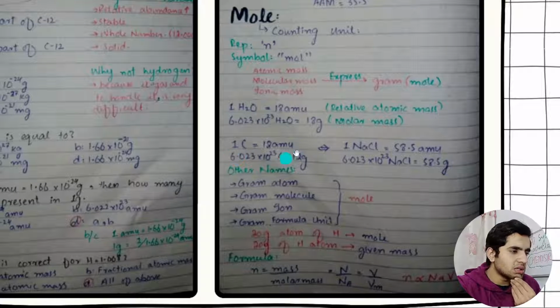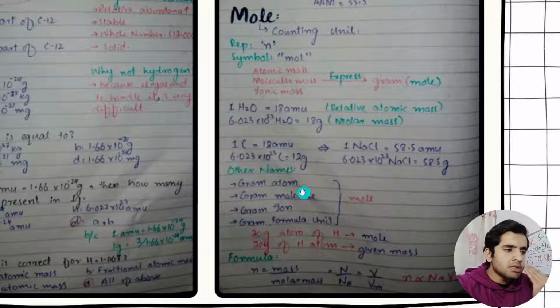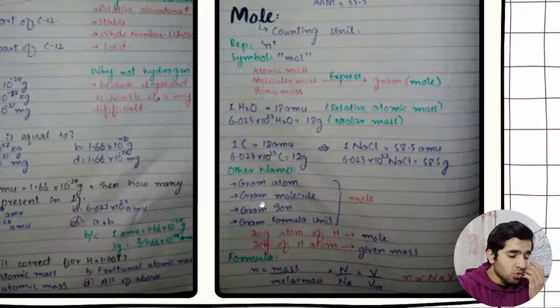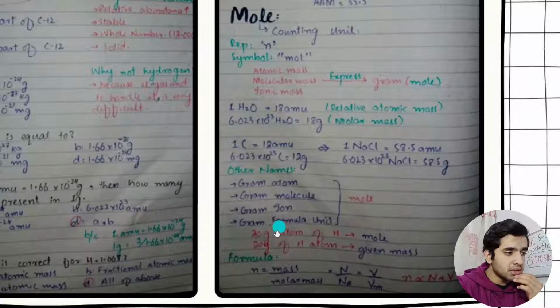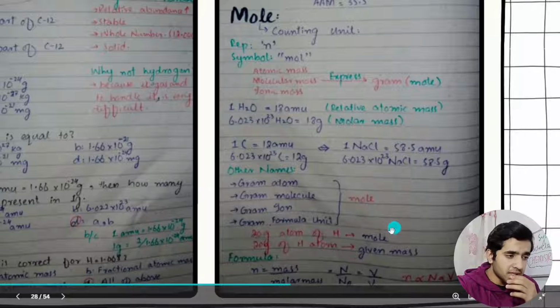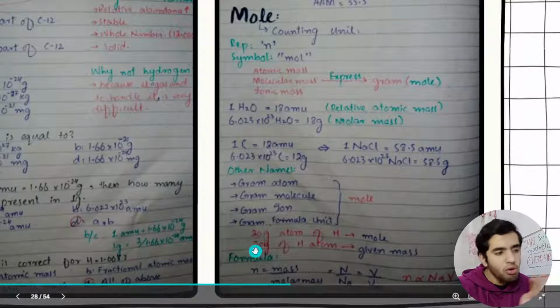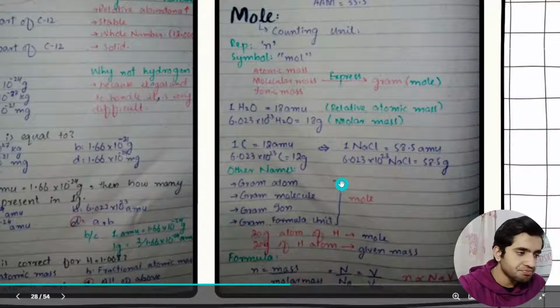And then I have written the other names of mole. It is also known as gram atom. It is also known as gram molecule. It is also known as gram ion. And then gram formula unit. These are the other names of mole. And 20 gram atom of hydrogen is mole, but 20 gram of hydrogen atom is given mass.